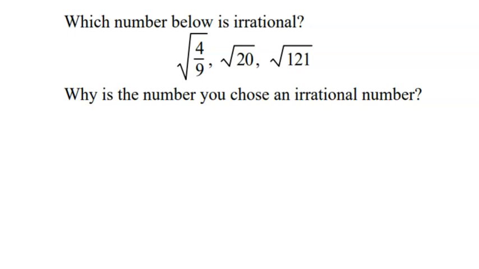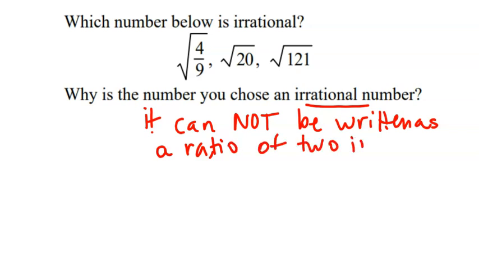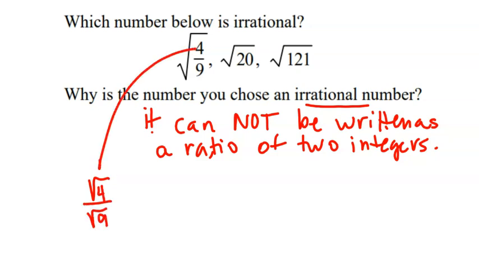Of the 3 numbers listed below, which one is irrational? Why is the number you chose irrational? Well, the definition is it's irrational because it cannot be written as a ratio of 2 integers. All you have to do is memorize that phrase. Now we have to pick the right one. So the square root of 4 divided by the square root of 9, which can be split up like this, would be 2/3.